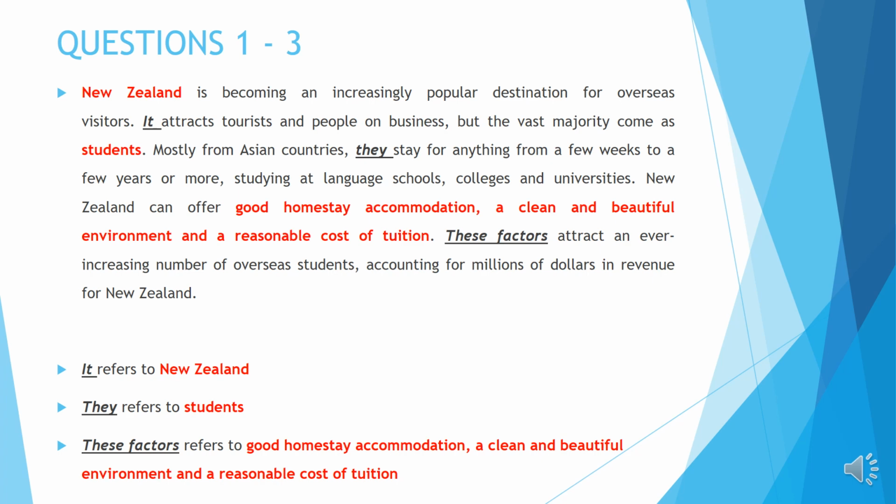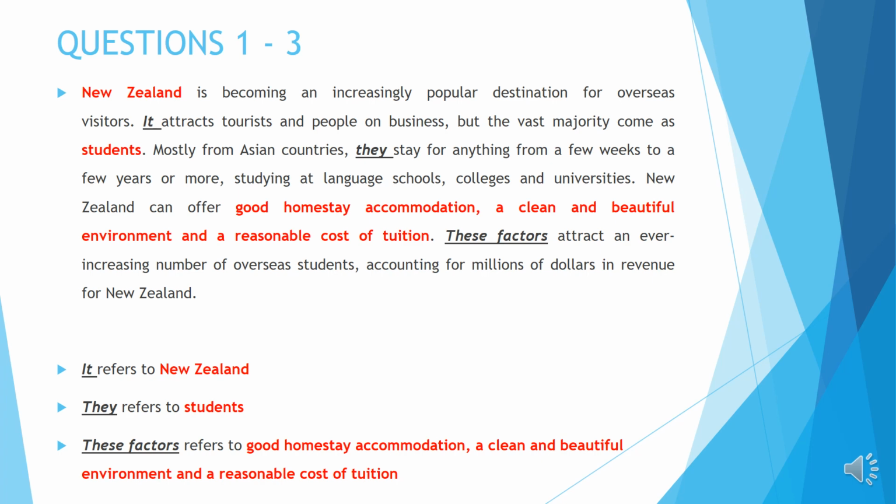The next one is they, line number 3. So mostly from Asian countries, they. Okay, so who are they? It attracts tourists and people on business, but the vast majority come as students. Okay, so we know that people who come to New Zealand are people on business, and it can also be students. So they here refers to which one? Is it tourists and people on business or students?